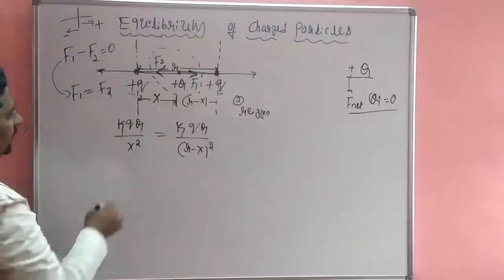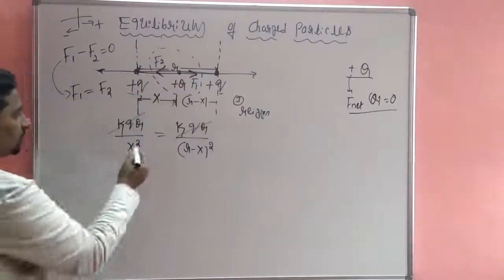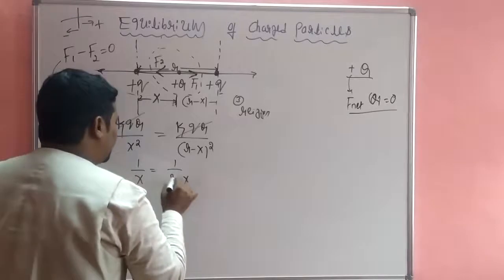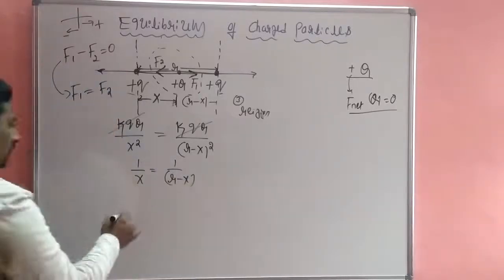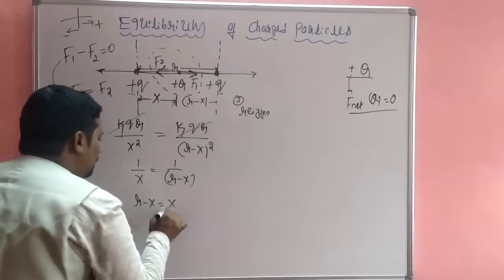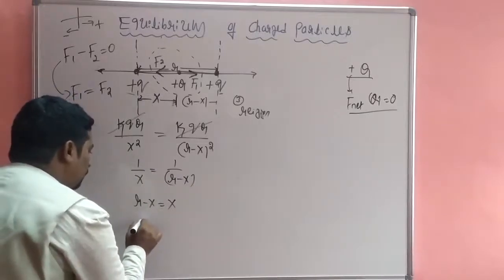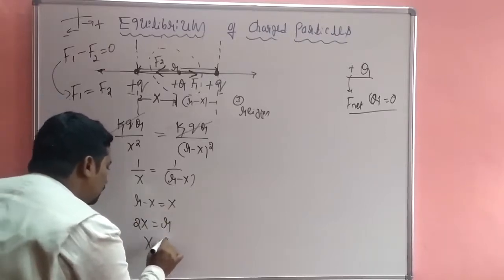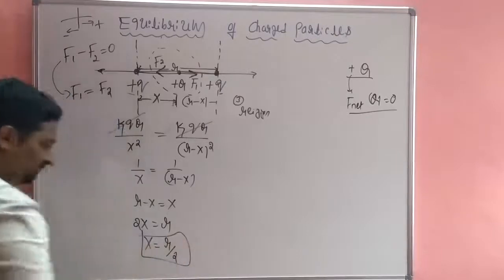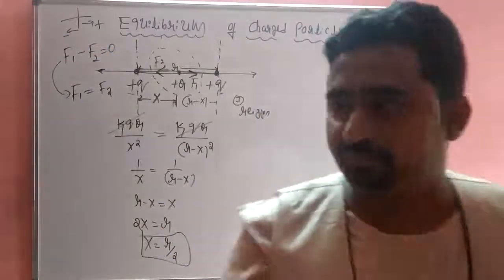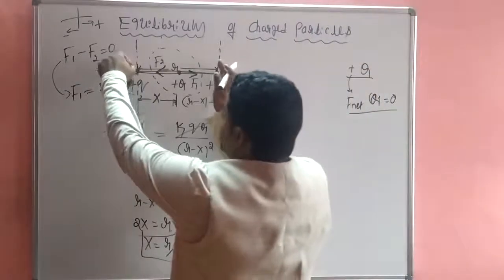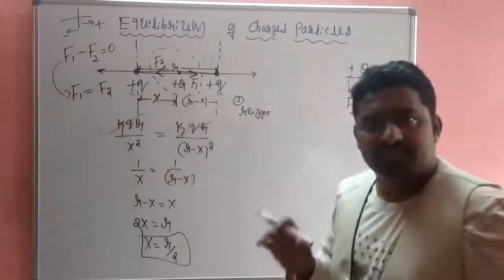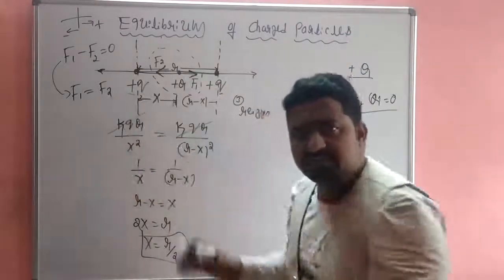Okay, how to find out? Let's see. This is cancelled, so the square is cancelled. 1 by x is equal to 1 by r minus x. So r minus x is equal to x. So 2x is equal to r, x is equal to r by 2. This is the r distance. The magnitude of the charge is same, and the polarity of the charge remains same.